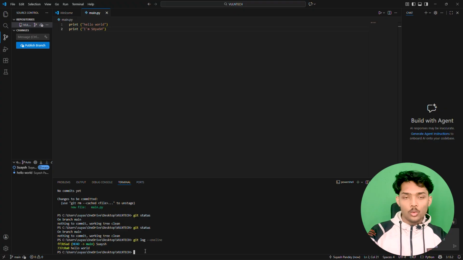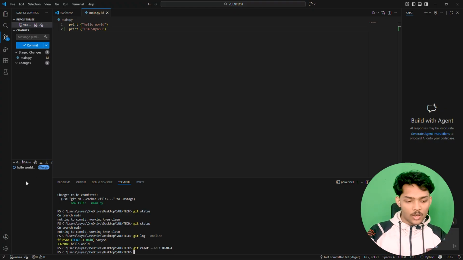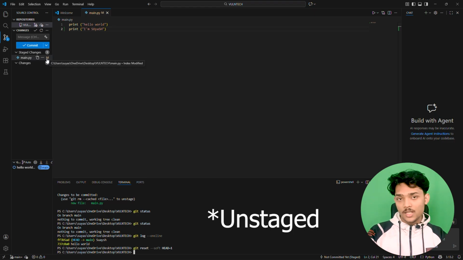So if we want to go back to the previous commit, what we have to type is just git reset --soft HEAD~1, where 1 is for going one commit back. If we hit enter, now we can see on the graph section we have this commit erased, but the changes are in staged mode.